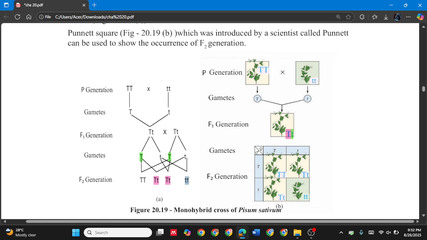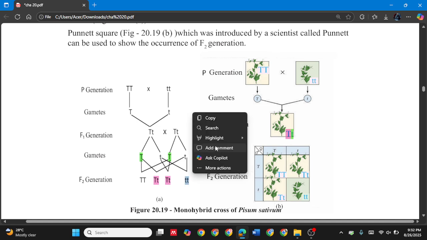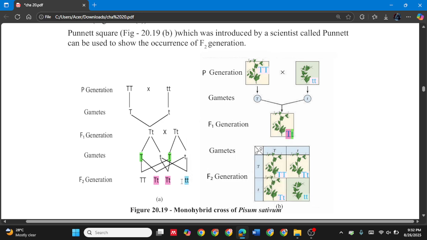And what about this one? If this simple t goes with the simple t in the second plant, you end up with simple t simple t. So the appearance is a short plant, because all the simple t's are recessive. It doesn't have any dominant one, or it doesn't have two pure breeding tall genes.